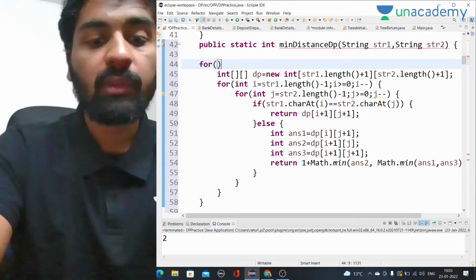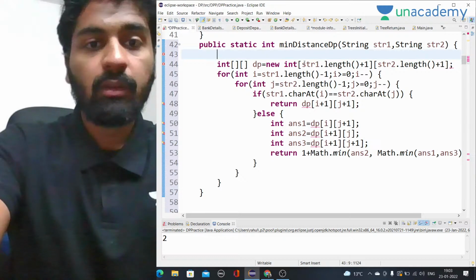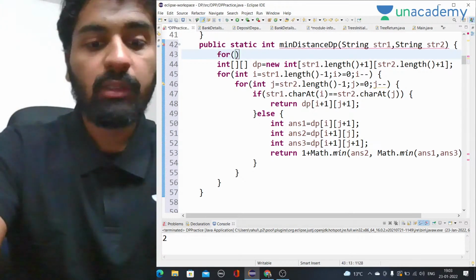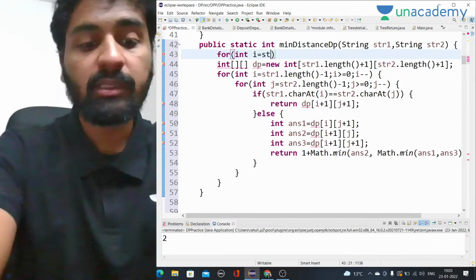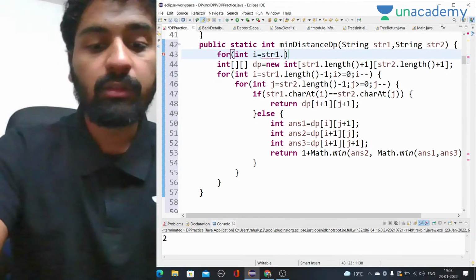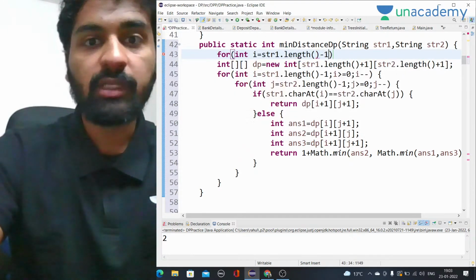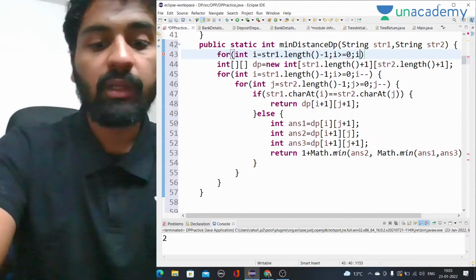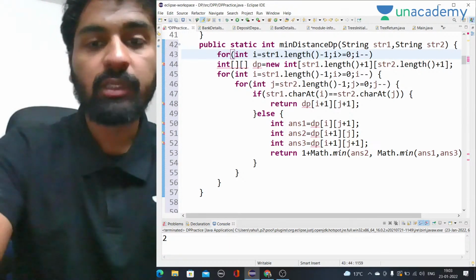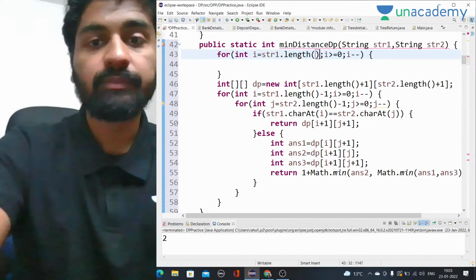So for int i equal to 0, i less than, not 0, we have to start from the last column. So str1 dot length minus 1, we are going to start from here, right? i should be greater than or equal to 0, i minus minus. We are going to start not from str dot length minus 1, we are going to start from str dot length.